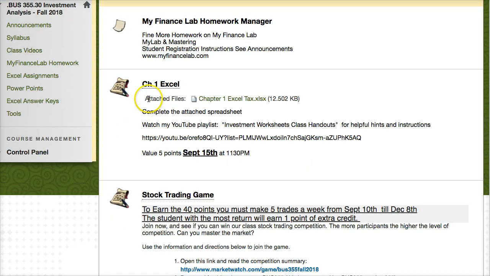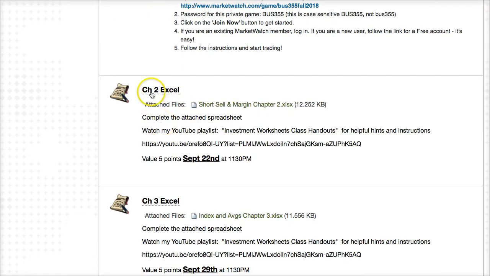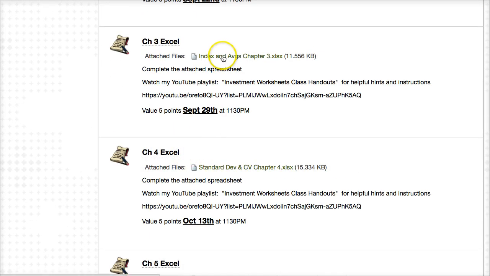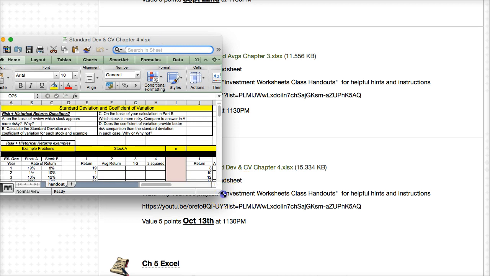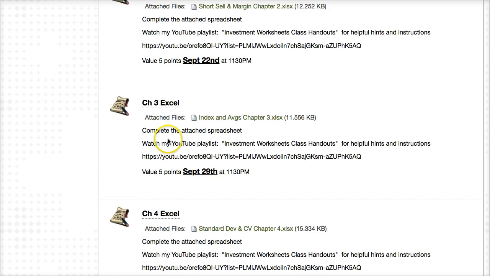So we have chapter 1 here. This is the stock trading game. Again, instructions for the stock trading game. Chapter 2, 3, 4, and so on. So for each chapter, you will have a spreadsheet to click on that you download. You open up your Excel spreadsheet, and you complete your Excel spreadsheet and reattach for me to grade at a later date.